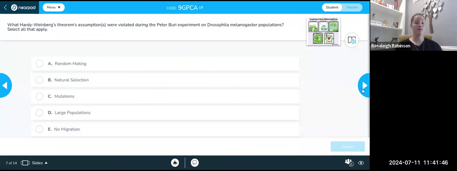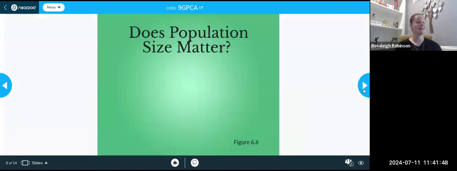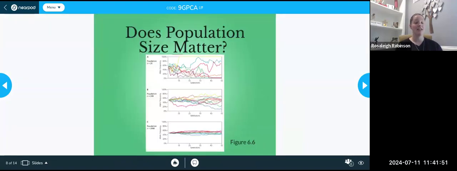Now, if you read 6.4 and you thought, oh, size does matter, you are on the right track. If we look back at the mating with the flies, due to the small population, this is why we saw such a dramatic change. So does population size matter? Yes, size does matter.